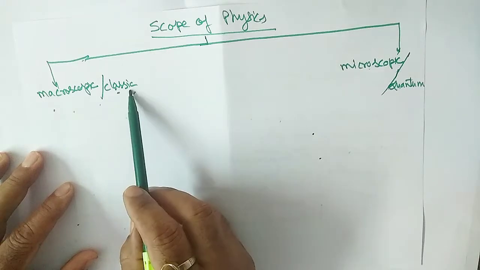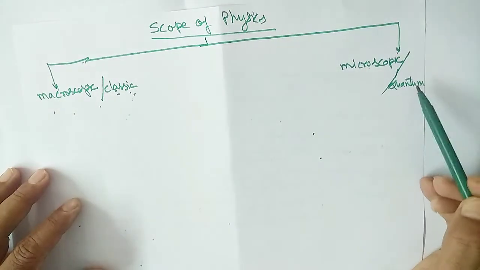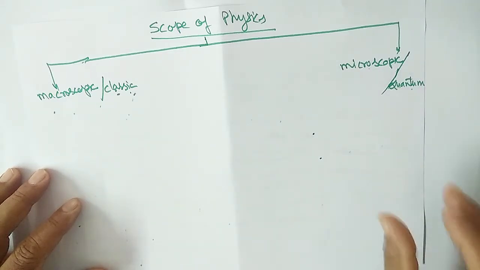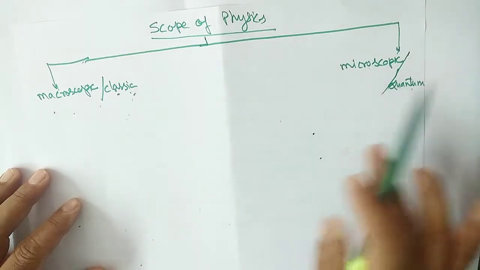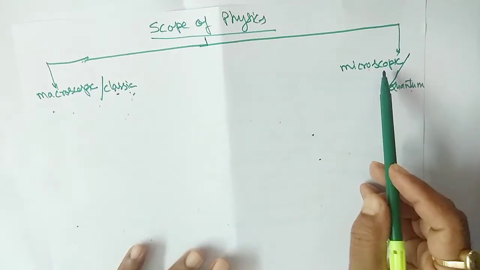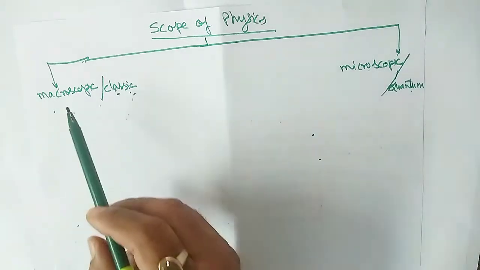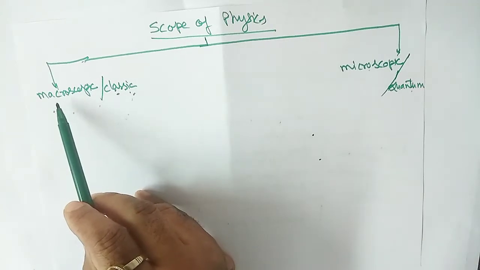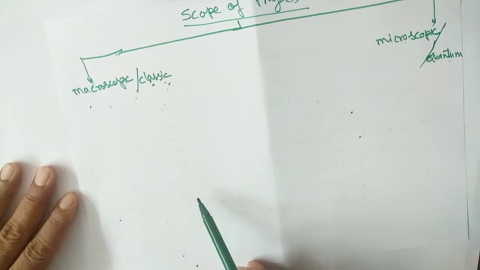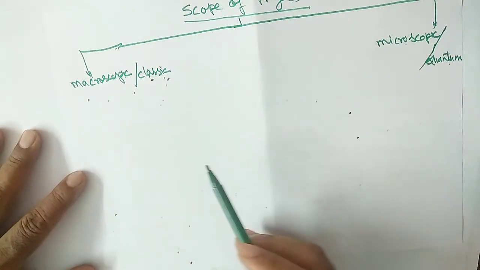So classic means that is the initial stage, the main things, and the quantum or the microscopic means deeply, minutely. Okay, these are the main two categories you can see. Actually, some phenomena cannot be explained on the microscopic basis, and some phenomena can't be explained on the basis of macroscopic. Okay, see what topics you can cover in the macroscopic. Some topics you will study in class 11th and some in class 12.